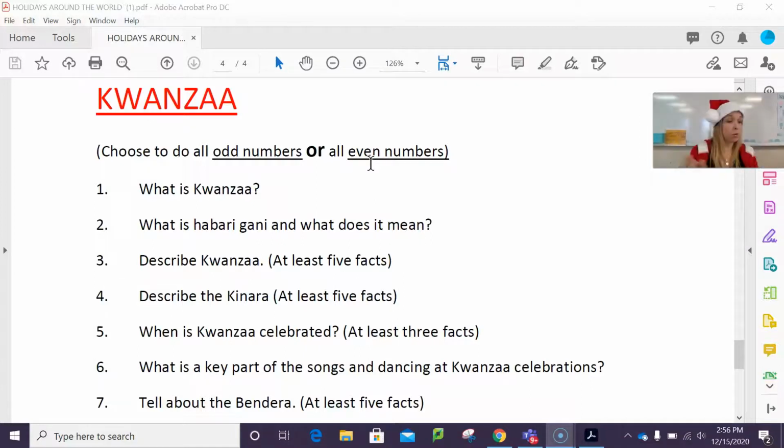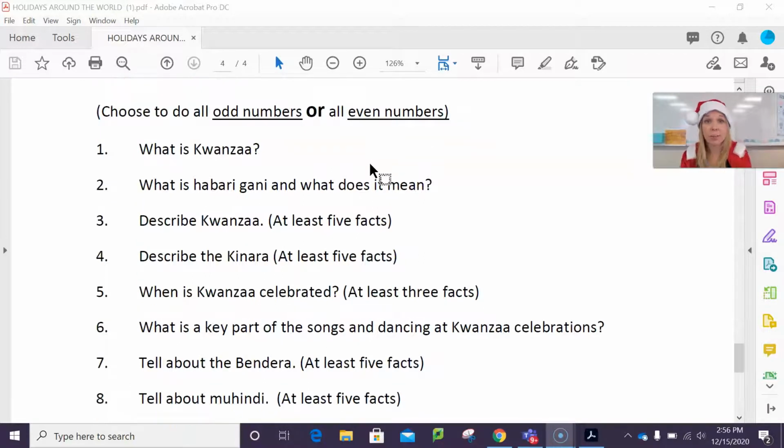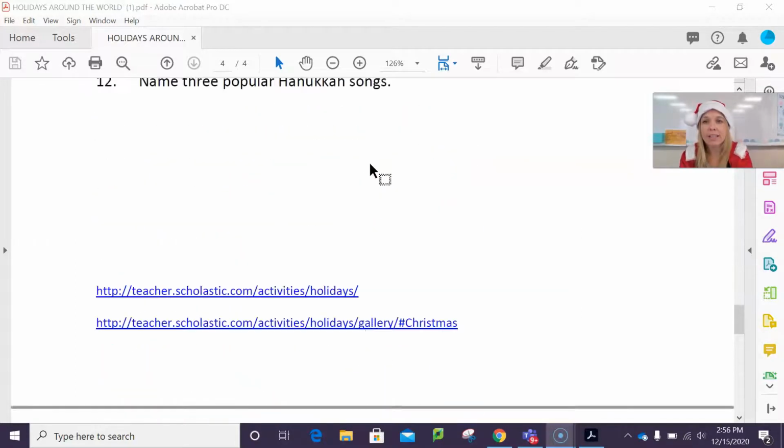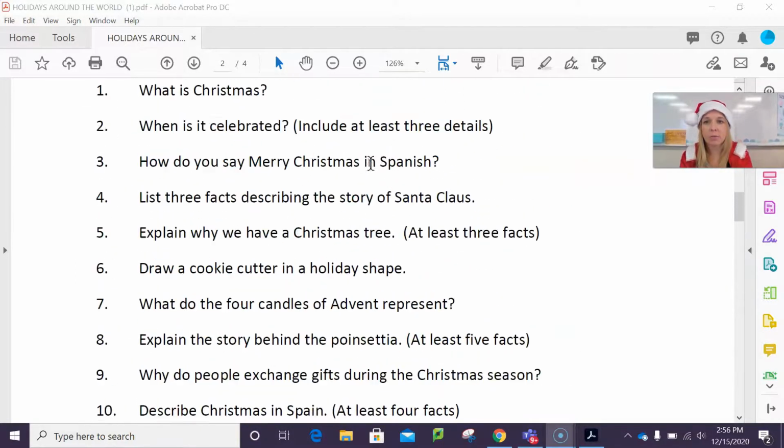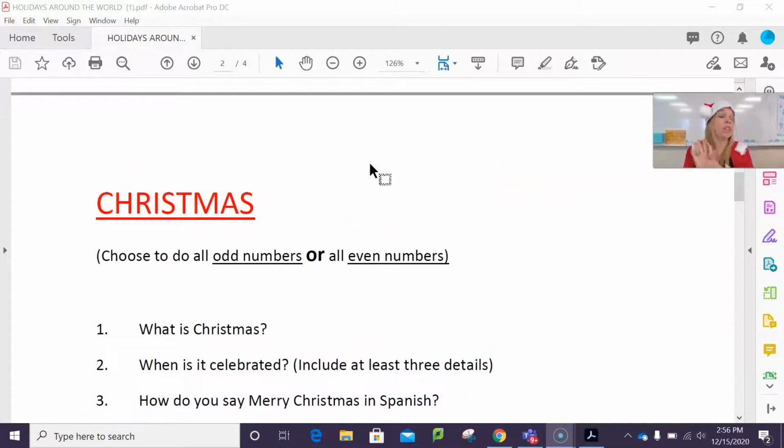Now in order to find these answers, you will go to the websites that I've got you familiar with the past 2 days. Let's say we would like to start with Christmas. You can do it in any order you want, but they just have to be labeled on that page. So make sure all of Christmas is on one page, all of Hanukkah is on one page, and all of Kwanzaa. Or you might need to use a second page, which is fine. So it's like a little booklet that you're going to have.